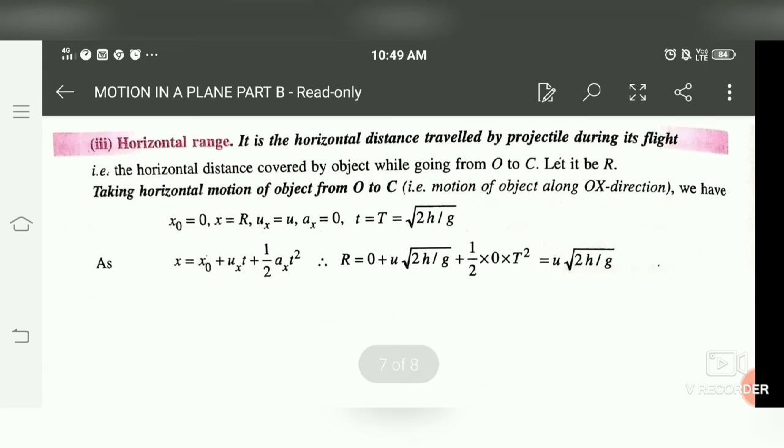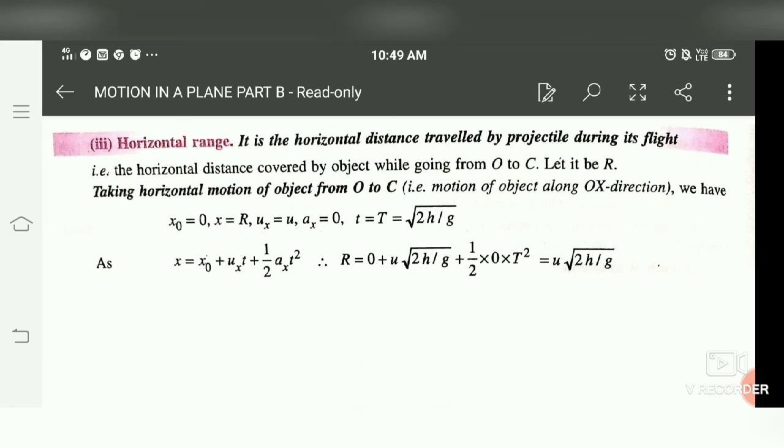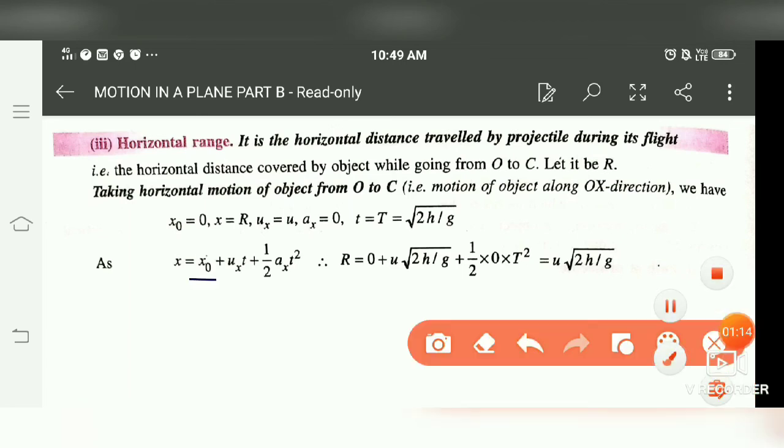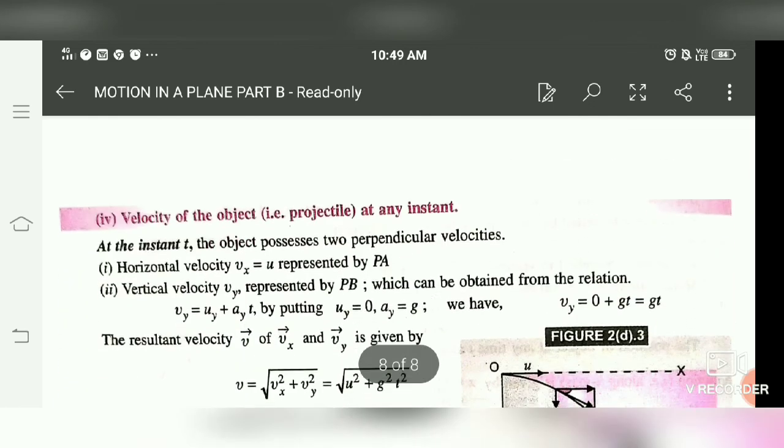Next is horizontal range. Horizontal range, as I already told you, is the horizontal distance covered. For horizontal range, you have to use the formula of x. x is equal to x naught plus ux t plus half ax t square. You know the total time of flight is t is equal to under root of 2h upon g. x naught is 0, ux is u, ax is 0. So instead of t you put this value, and you get u under root 2h by g, that is the horizontal range.